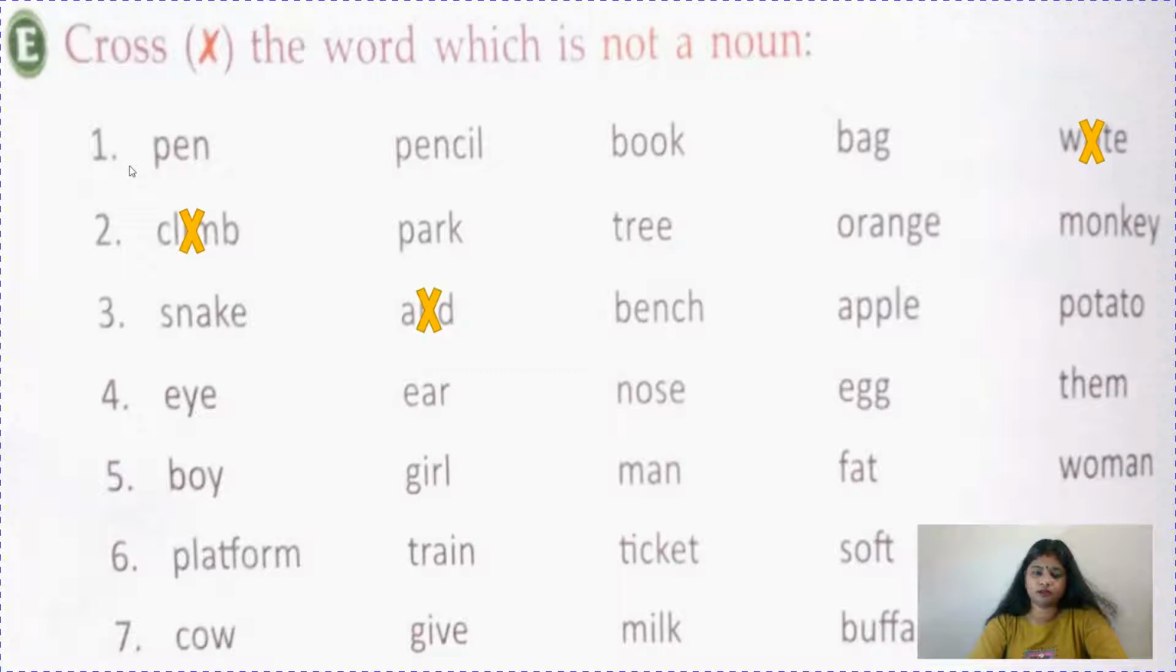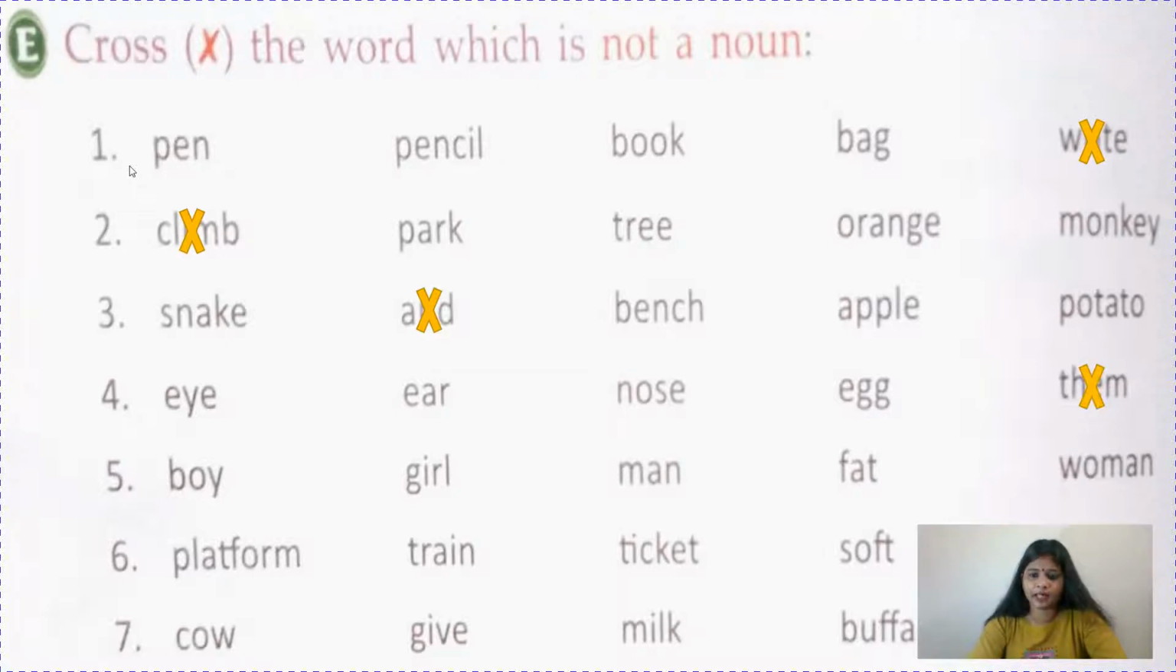So you can do it like this also, like question number 4: eye, you know it is the name of your body part, so it is a name. Ear is also a body part, nose also. Egg is the name of something you can eat, you can make an omelette from it, so it is also a name. But "them" is not a name, it's a pronoun, so cut it.